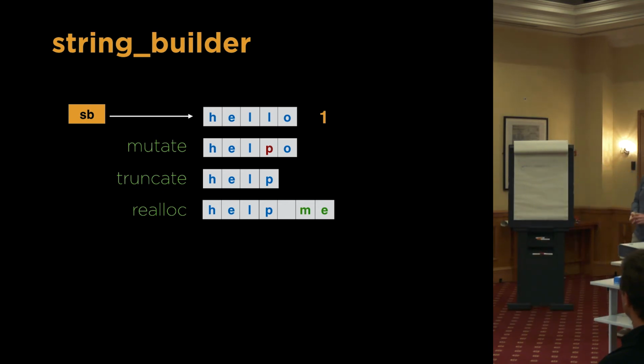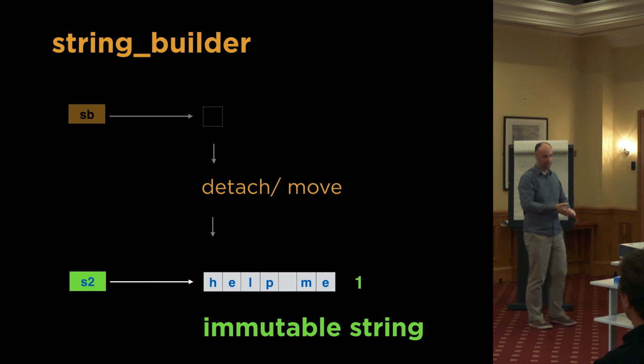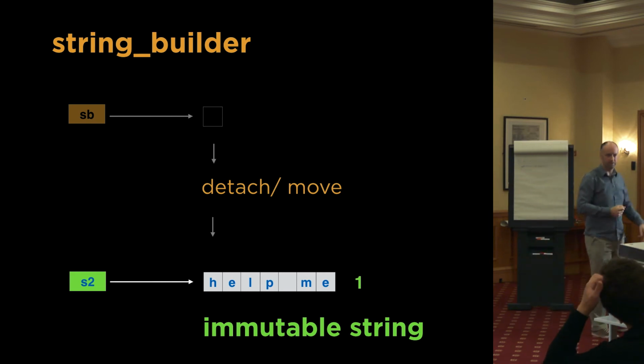The reason that we have that reference count there at all is because once you've got the string in the shape that you want, then you don't need the string builder anymore, you need a string. So you can detach or move the underlying representation with the reference count into an immutable string. And now you've got that transition in ownership. It's in one place. I've used the word detach there because my implementation was before C++11, before we had move semantics.